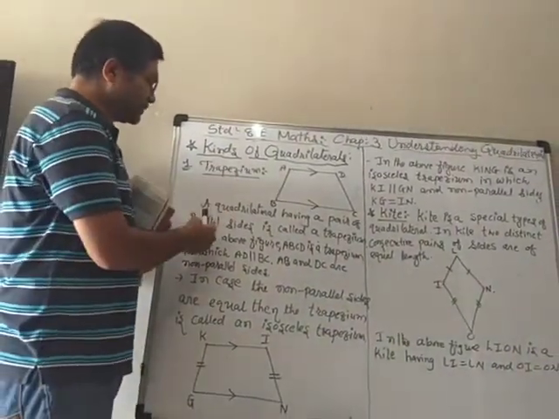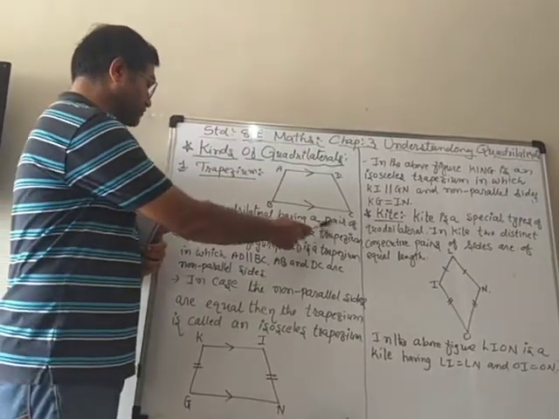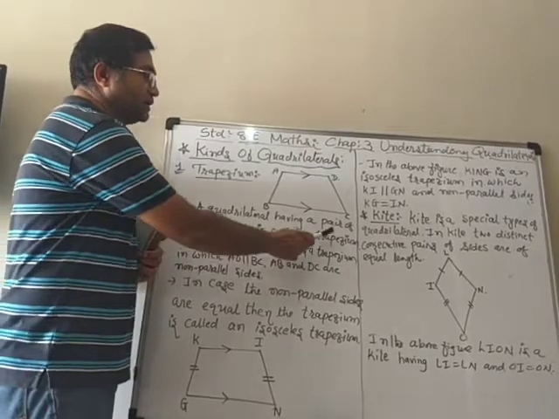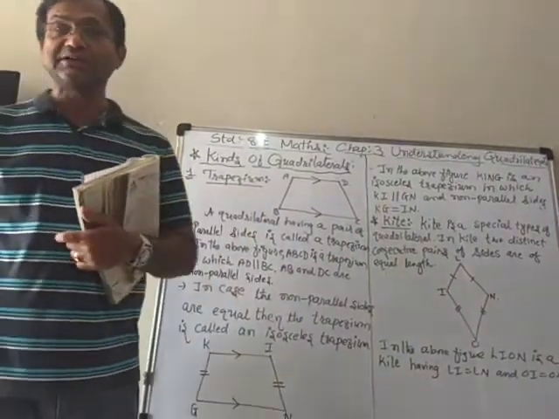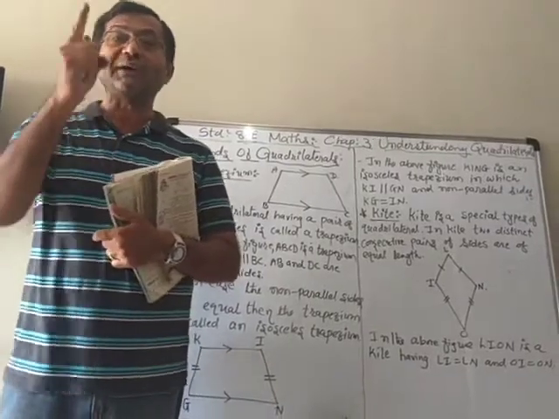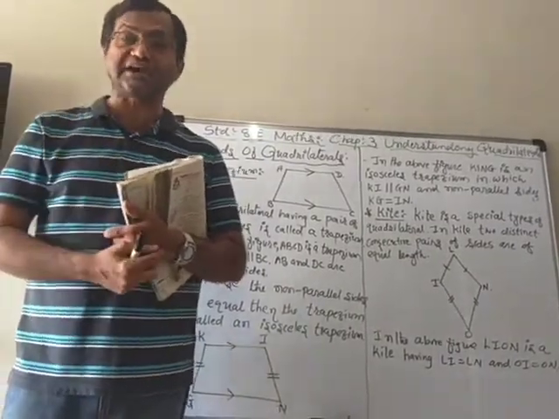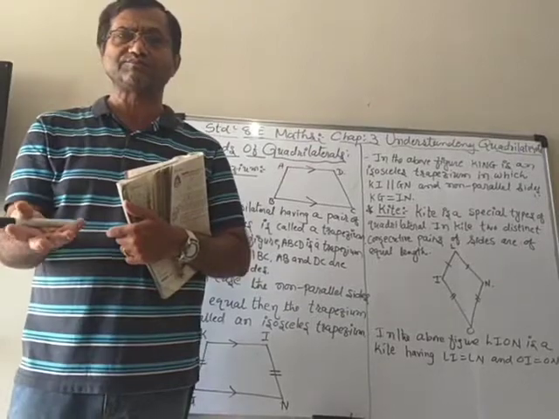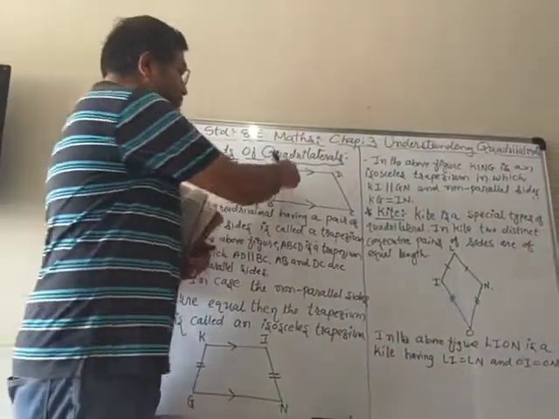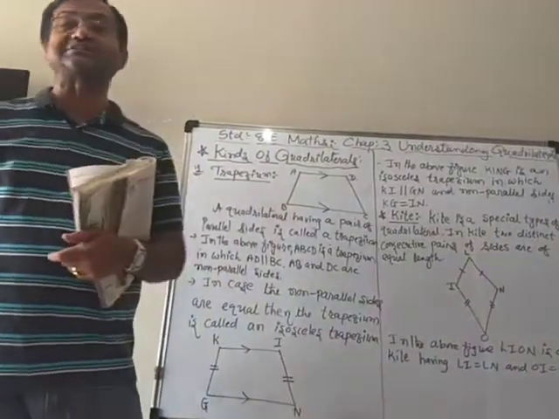A quadrilateral having a pair of parallel sides is called a trapezium. It means that in a trapezium, one pair of opposite sides is parallel, but the other opposite sides are not parallel.